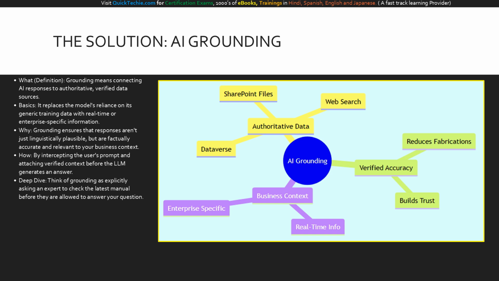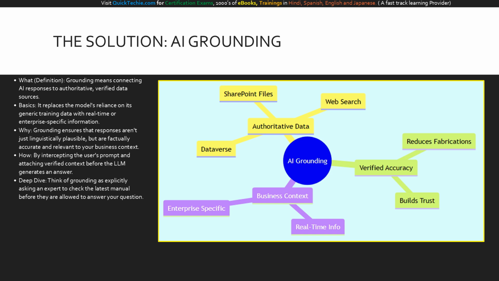This mind map breaks down the core pillars of AI grounding. At the center, we have the concept of AI grounding itself. Branching to the top right, you see authoritative data. Grounding connects the AI to specific sources like your SharePoint files, secure Dataverse tables, or curated web search. Branching to the bottom right, we see the primary outcome, verified accuracy.